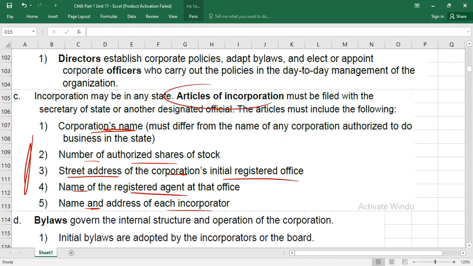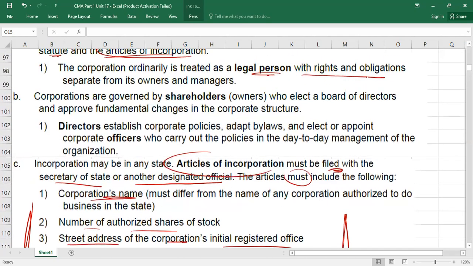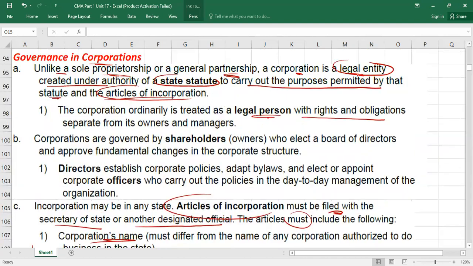This I told you, and this must be filed with the secretary of the state or another designated official. The articles must include these things. Understood? I told you, we always treat the company as a separate legal entity. It is a legal person. It has its own rights and obligations. Then I told you about the articles of incorporation.